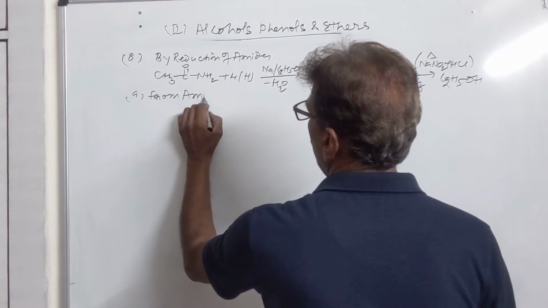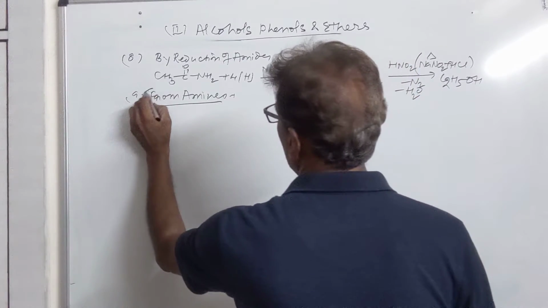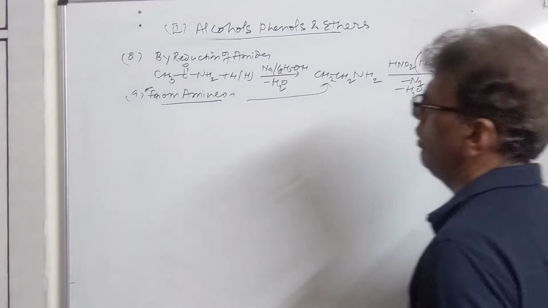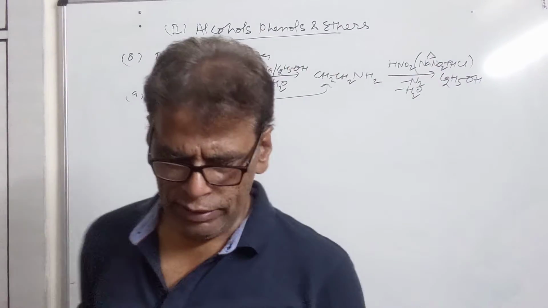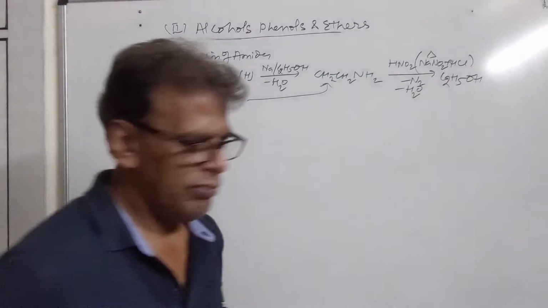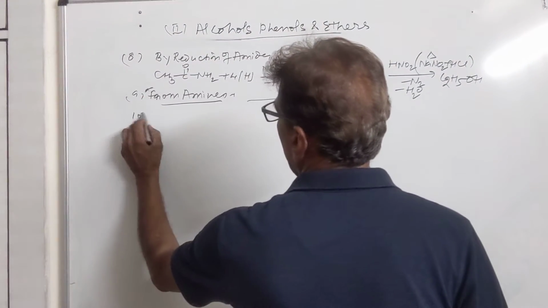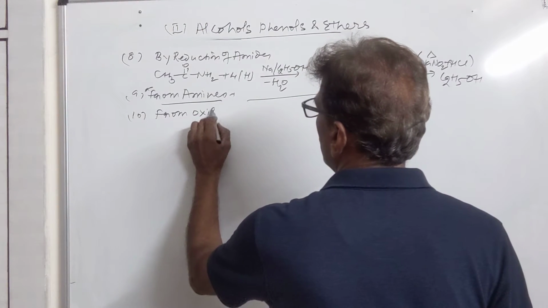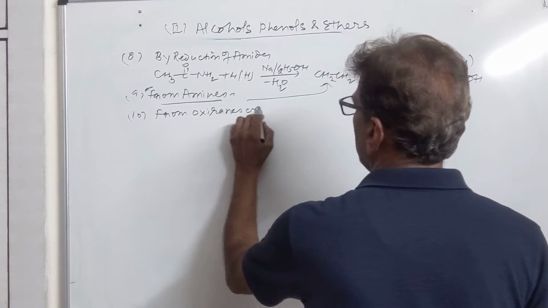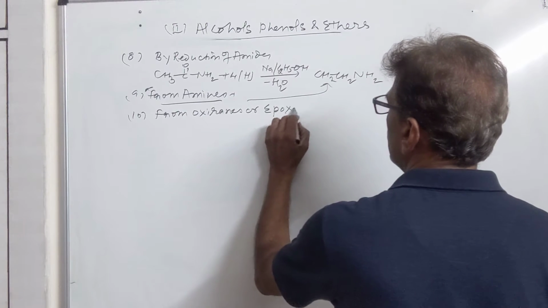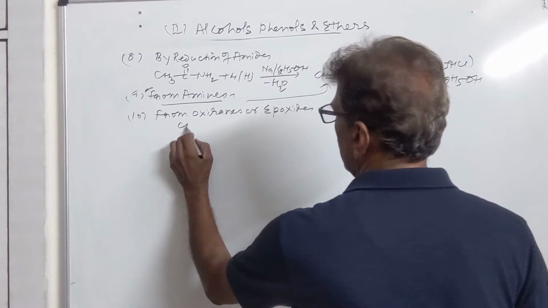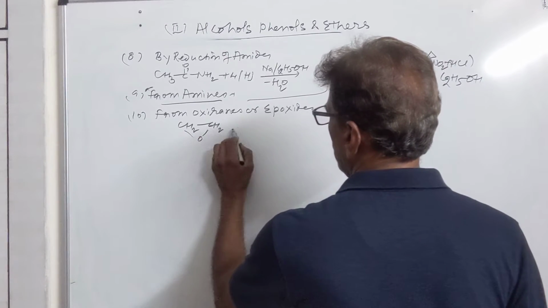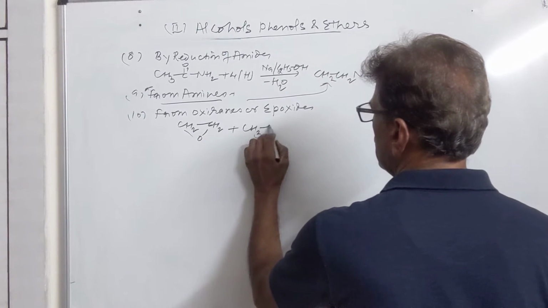Then we have from amines. We have just seen how amines are being changed into alcohol. This is our ethylamine. This method will start from here. From amines we can get the alcohols. Then we have from oxidanes or epoxides. We have ethylene epoxide. This compound is given Grignard reagent.